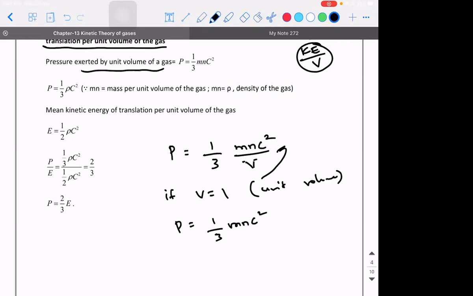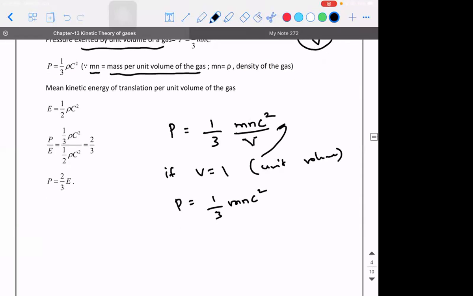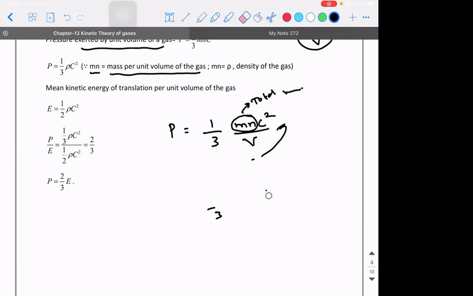So m into n will give you what? M into n will give you the total mass. I'll do something different from the one which is given in the book so that you will understand it better.